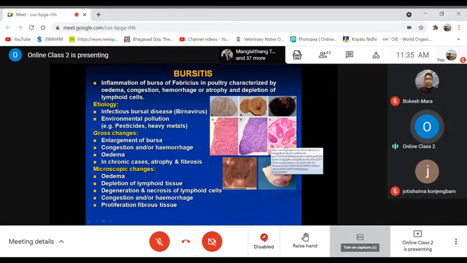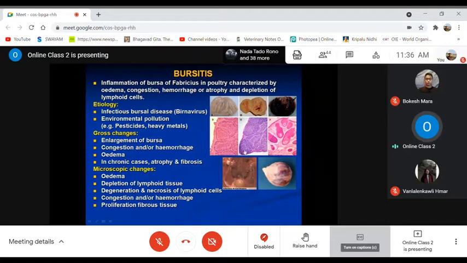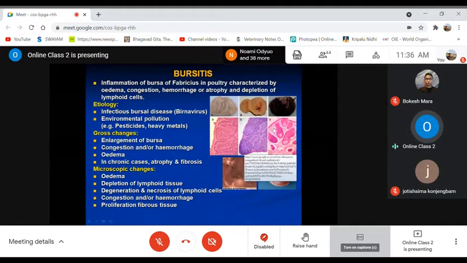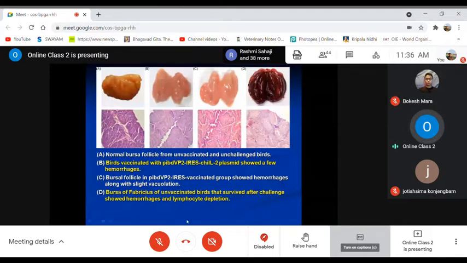And there may be congestion as well as hemorrhagic lesions in the vessels. Then proliferation of the fibrous connective tissue also may be there. Sometimes, in some cases, fibrous connective tissue may replace the normal intact lymphoid cells. And in such cases, grossly, instead of enlargement, this organ used to get atrophied or decrease in size.